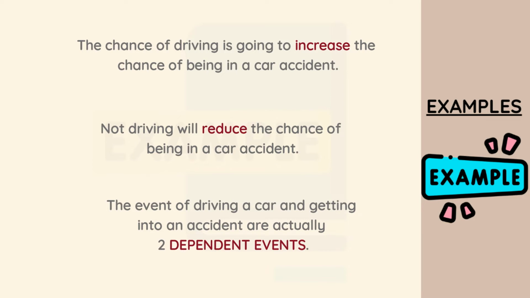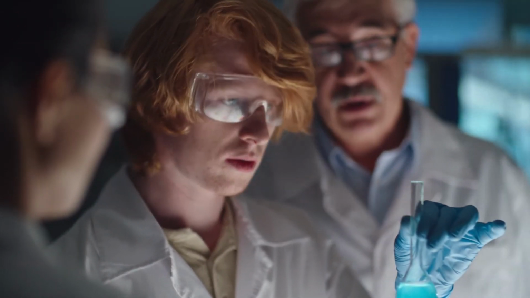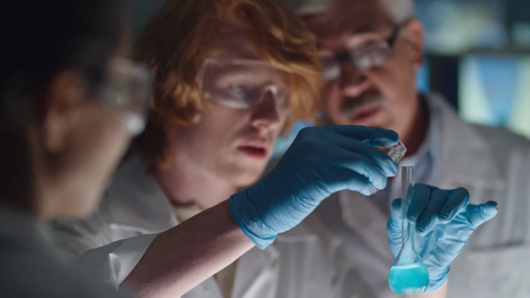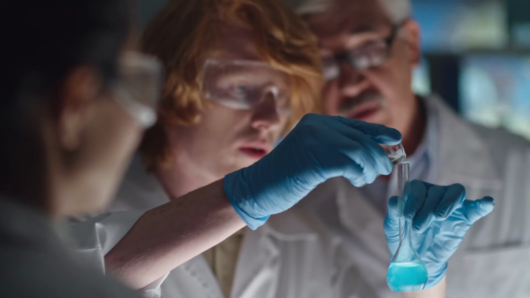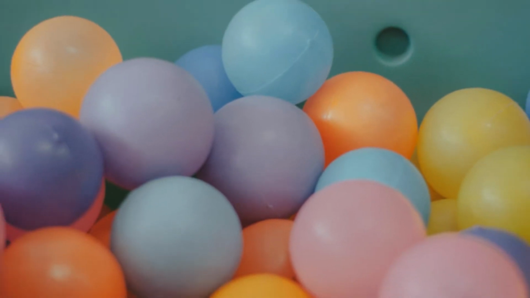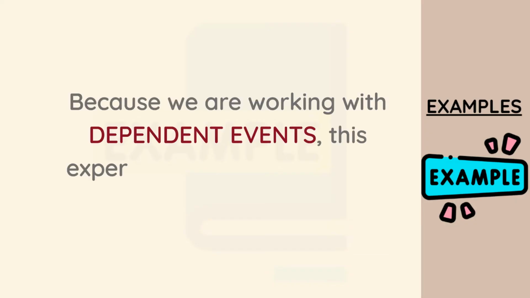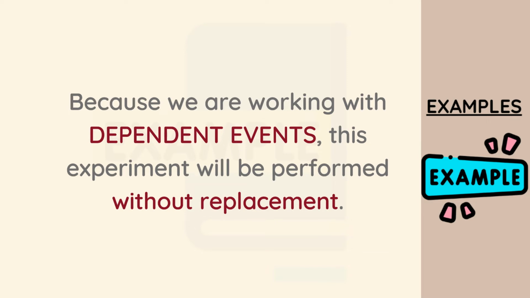Just like we did when we were talking about the concept of independent events, I would be using an experimental approach to explain the concept of dependent events. The experiment we are going to be using this time is still having some number of balls in a bag and trying to pick 1 or 2 or 3 balls from this bag. But this time, because we are working with dependent events, we are going to be performing our experiment without replacement.